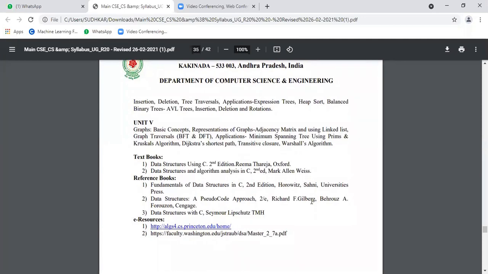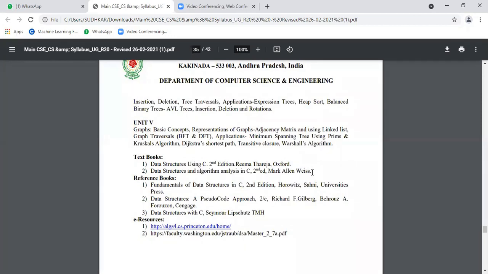If you do not have the provision to refer to the textbook, after a couple of days you can also utilize the library. There are different volumes available in our library regarding data structures.